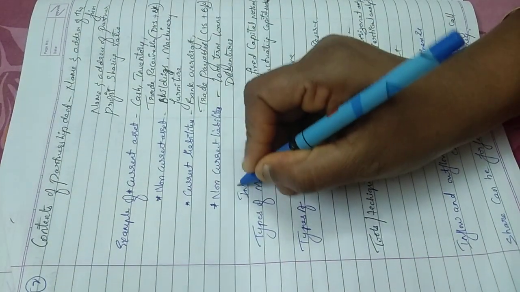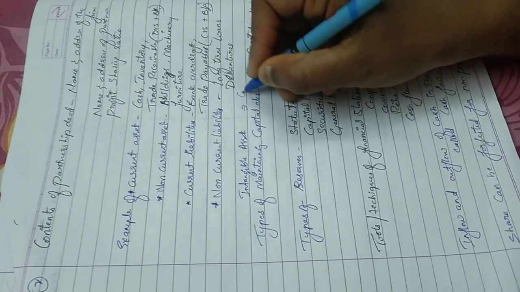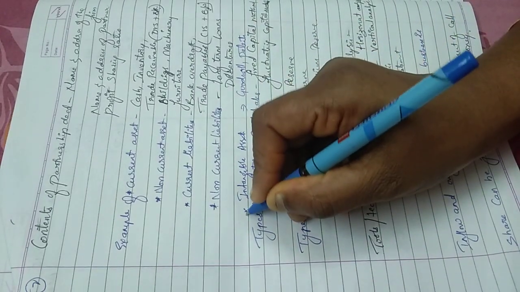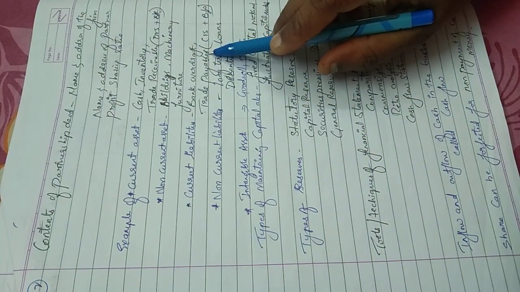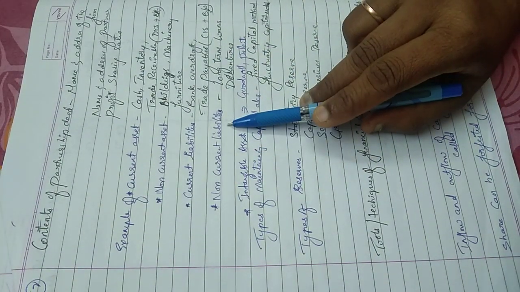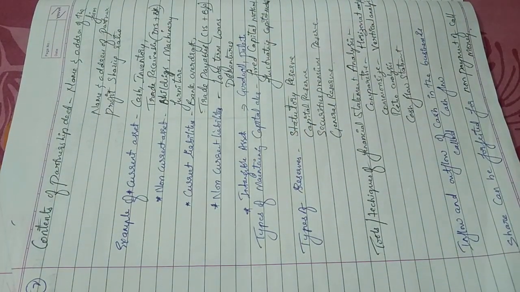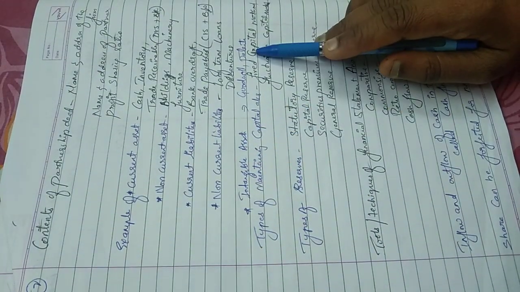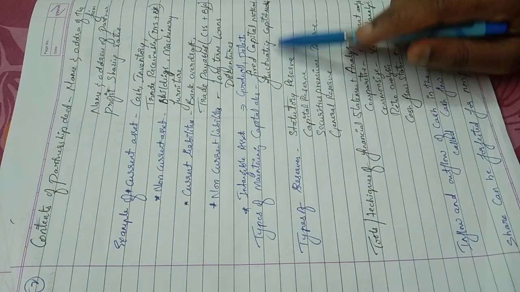Intangible asset, if they ask, examples of intangible assets will be goodwill, patents, copyrights. You can write any of it. Current liabilities examples: bank overdraft, trade payables, bank loan. Trade payables is nothing but creditors plus bills payable. Non-current liabilities examples: debentures, long-term borrowings, long-term loans, which can be paid after 12 months, become your non-current liabilities.